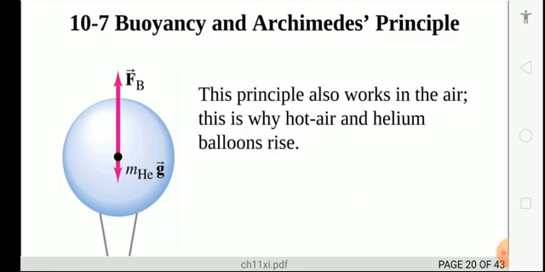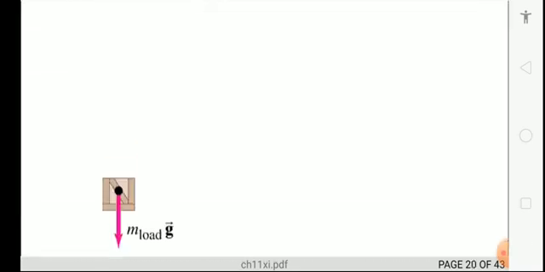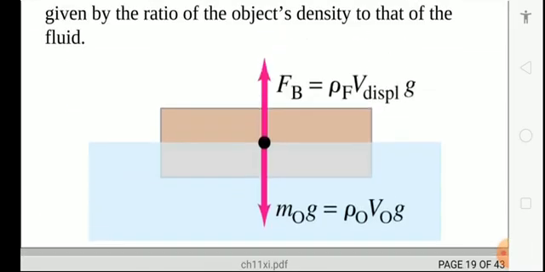Thus you can write the condition that Fb is equal to rho g V, and W is equal to Fb. So you can equate both sides and write the equation simply that rho 0 upon rho F is equal to V displacement upon V0.